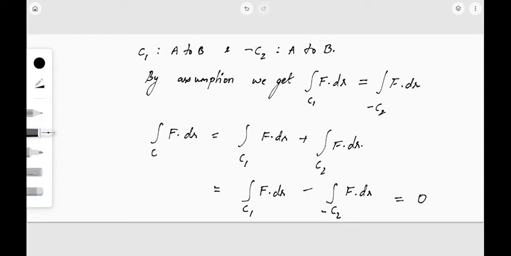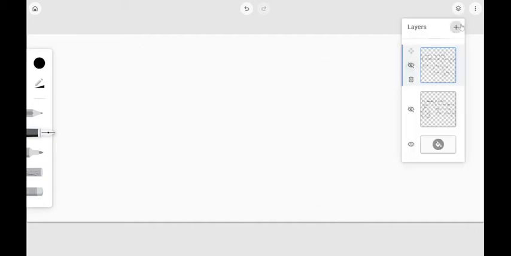So if the integral over C of f is path independent, then integral over C f dot dr is 0 for a closed path in the region. Now let's move on to the converse part of this theorem.